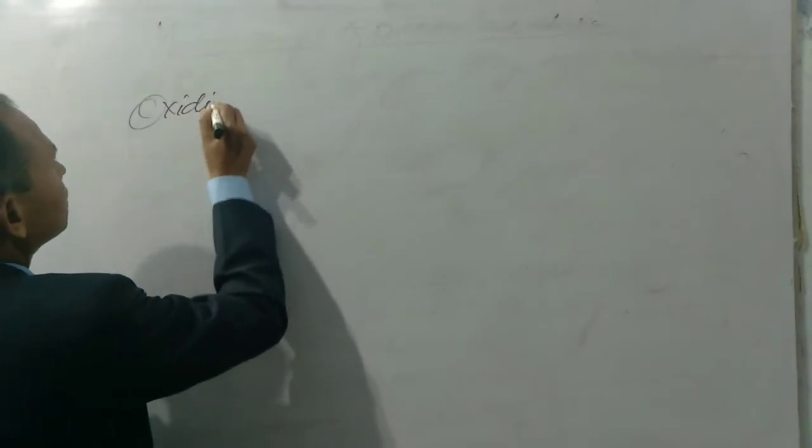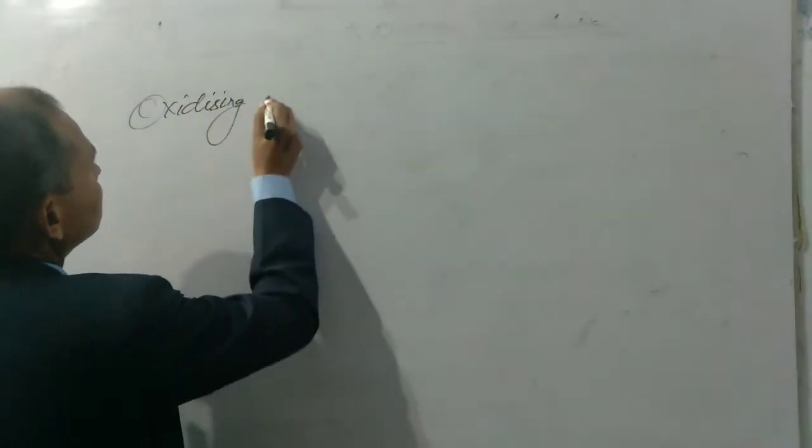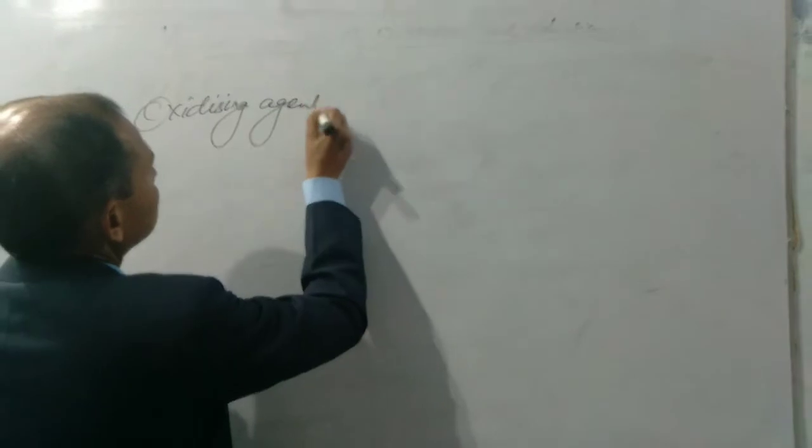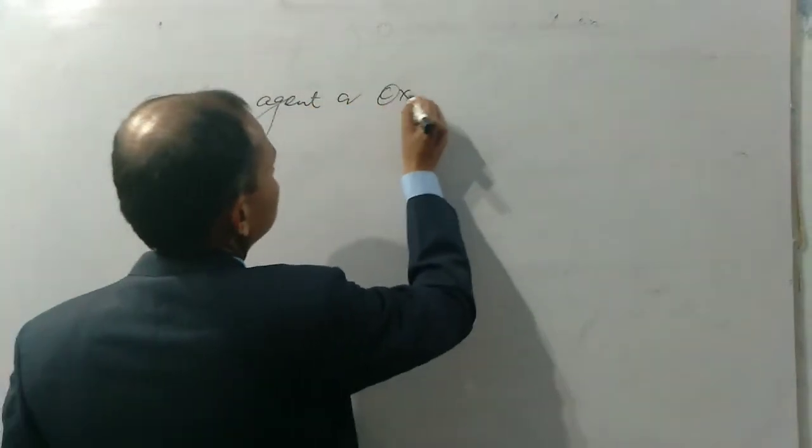Such a term is oxidizing agent or oxidant.